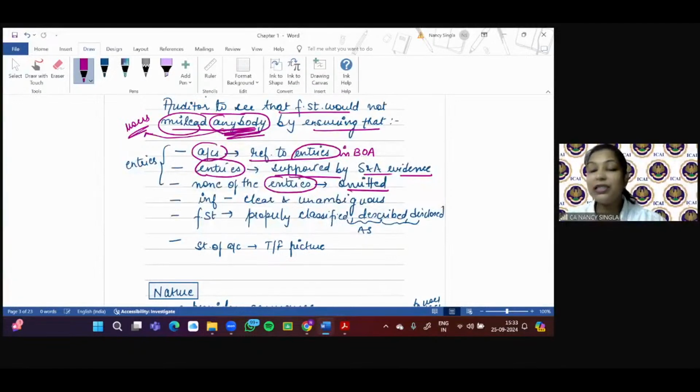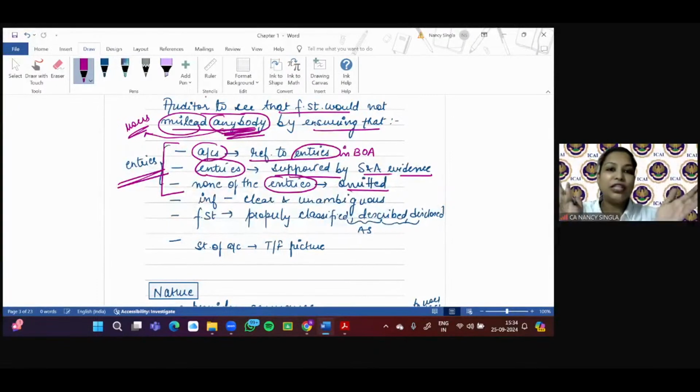And what is the tricky language here? See, these three points, this is one of the learning techniques. Just try to make summaries. These three points are relating to entries, and it is so obvious that accounts should be based on what? They should be prepared with reference to entries in the books of accounts. Such entries should be supported by sufficient appropriate evidence, and none of the entries should be omitted.